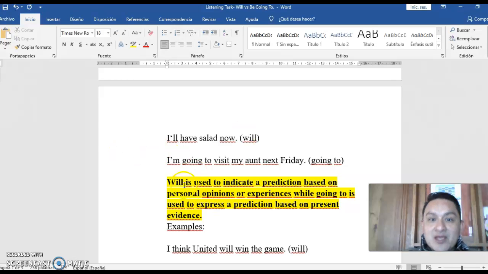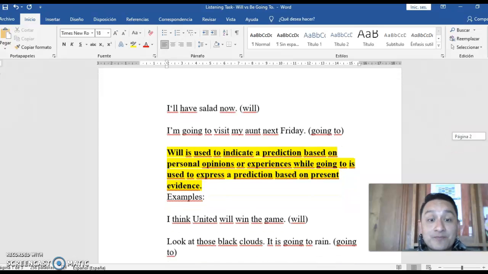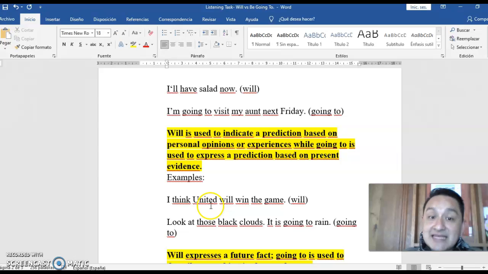Yes? Okay. Will is used to indicate a prediction based on personal opinions or experiences, while going to is used to express a prediction based on present evidence. For example, I think that the United States will win the game. Yes, you are watching a match between the United States and Canada, right?